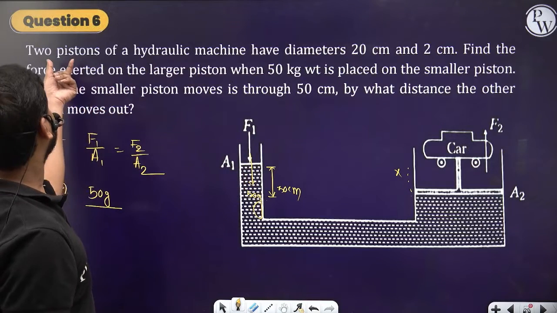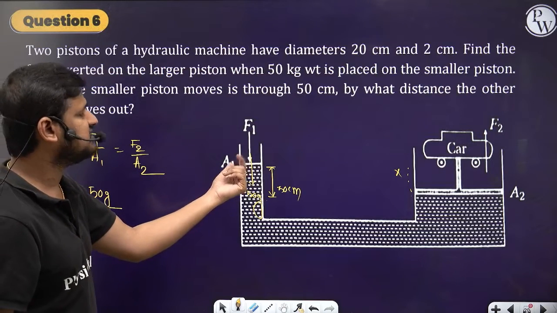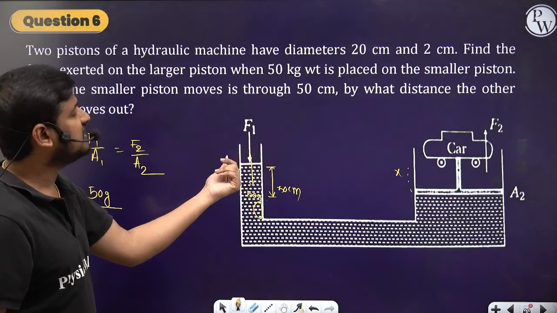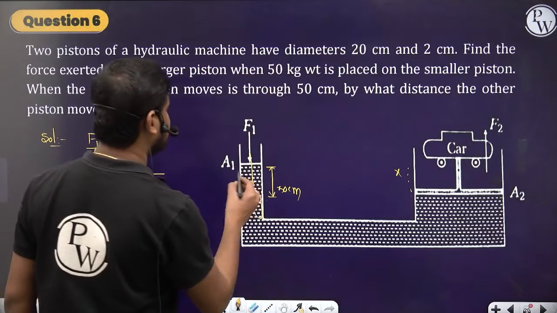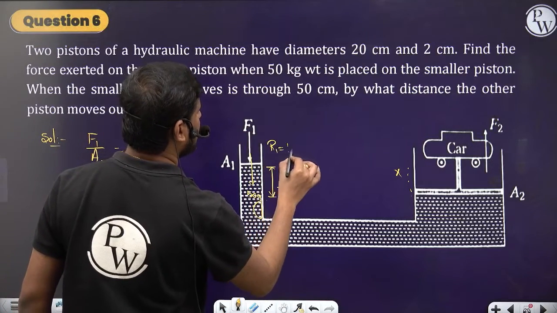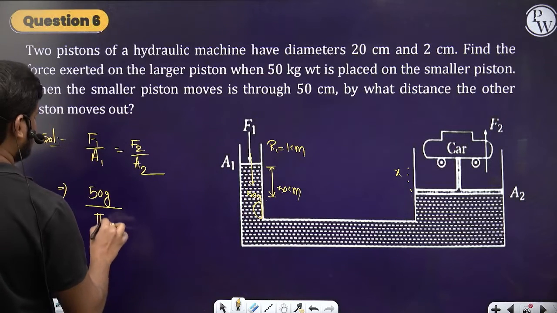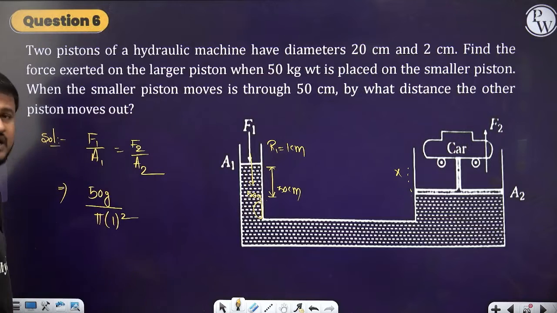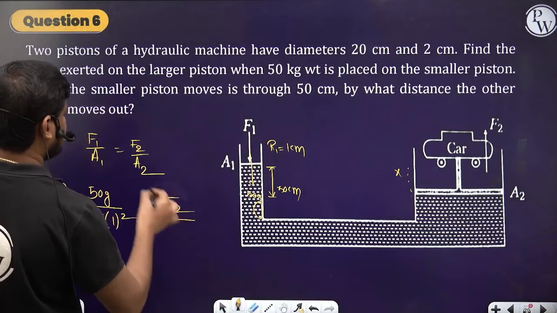So they have a piston, a hydraulic machine, with diameters. That means here you can take the circular part. If the diameter is 2 centimeters, the radius here is going to be 1 centimeter, right? So let's write pi into 1 whole square, which equals the force F2 by the area A2.